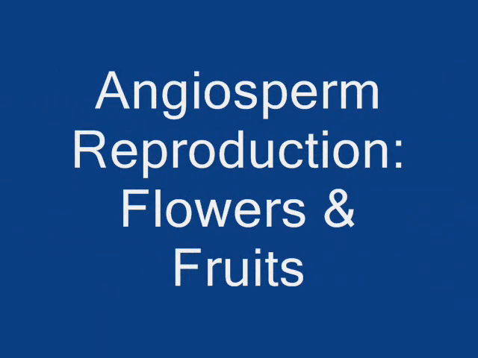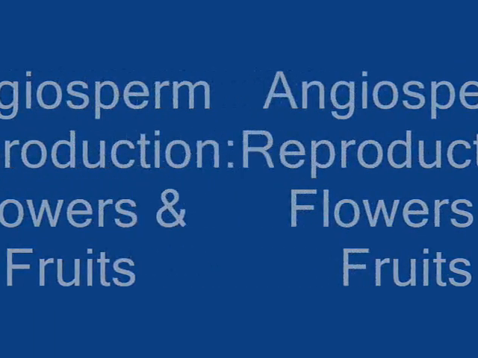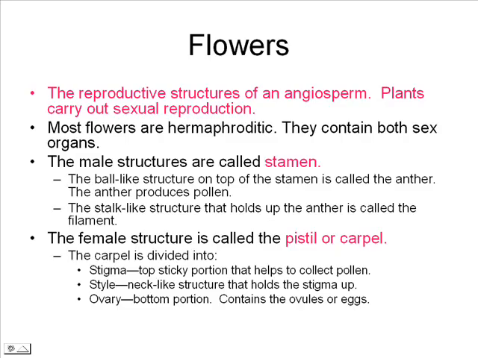Flowers are the reproductive structures of angiosperms. Plants carry out sexual reproduction. Most flowers are hermaphroditic, which means they contain both sex organs. The male structures are called stamen.